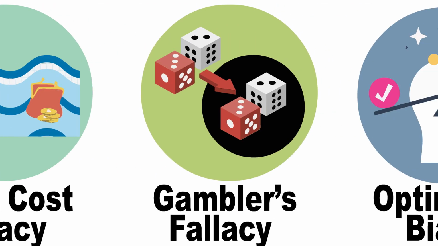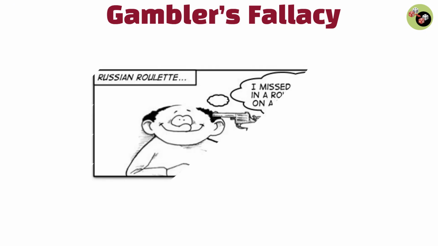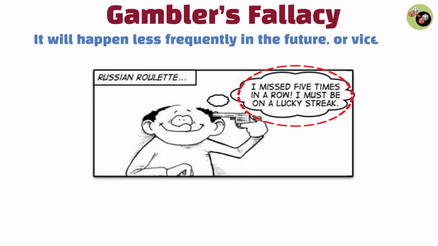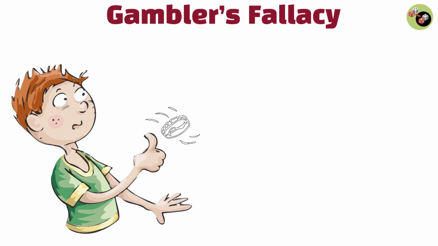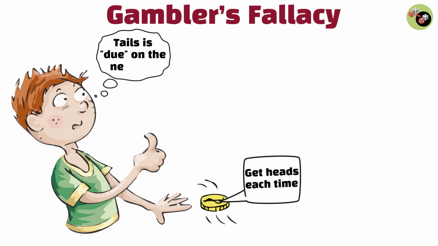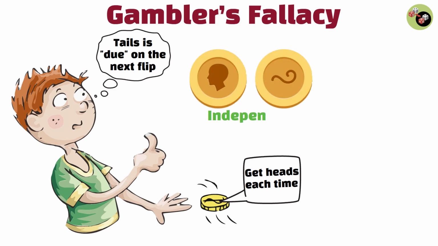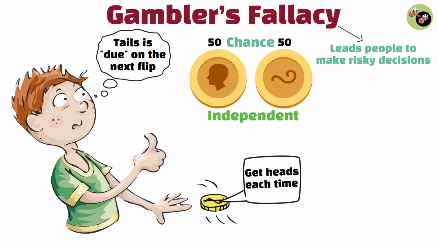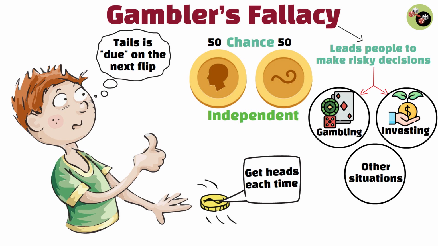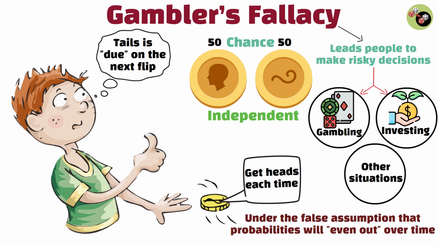Gambler's fallacy. The gambler's fallacy is the mistaken belief that if something happens more frequently than normal during a given period, it will happen less frequently in the future, or vice versa. For example, if you flip a coin 5 times and get heads each time, you might believe that tails is due on the next flip, even though each flip is independent and has a 50-50 chance. This fallacy leads people to make risky decisions in gambling, investing, or other situations involving chance under the false assumption that probabilities will even out over time.